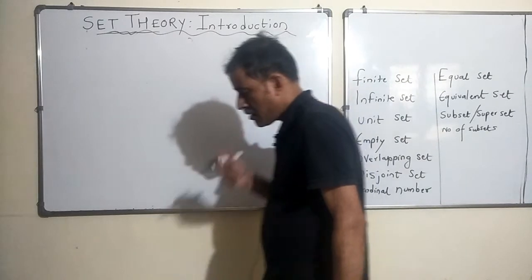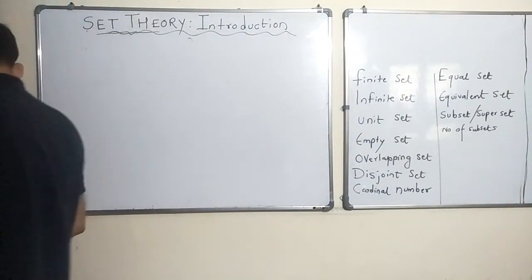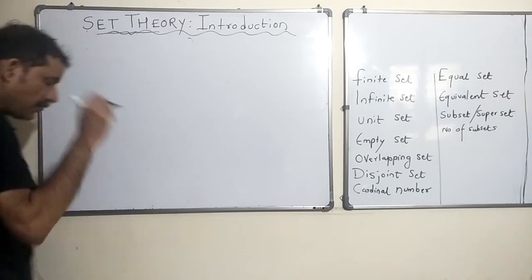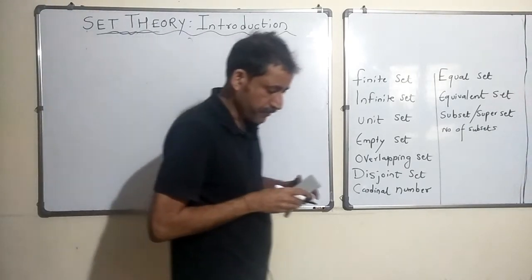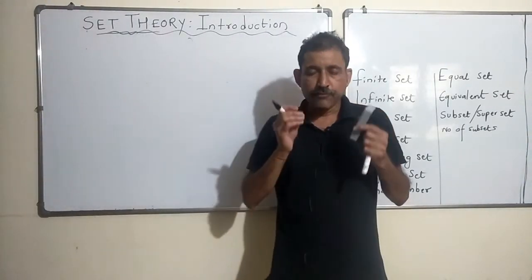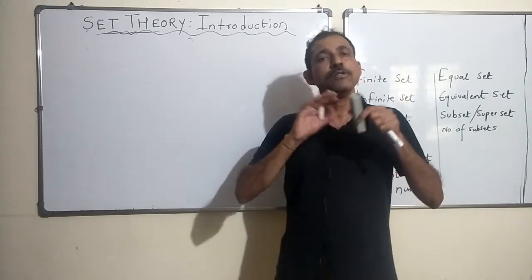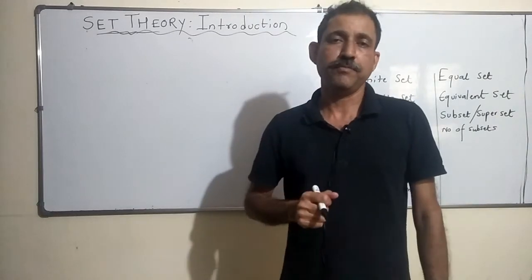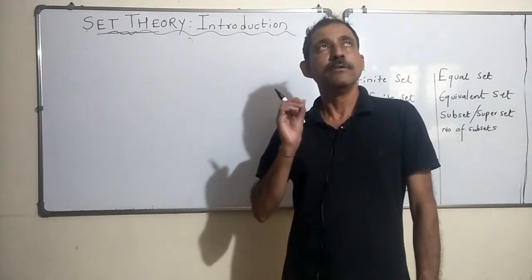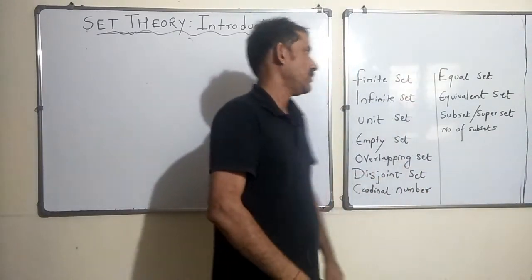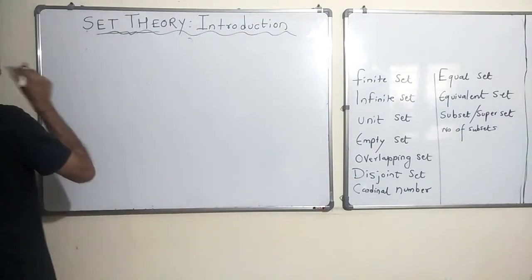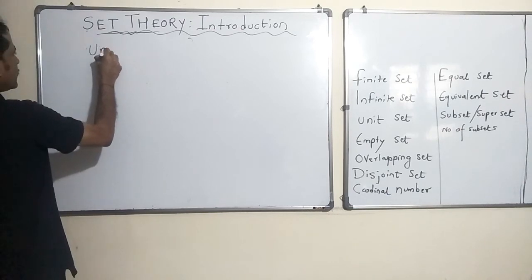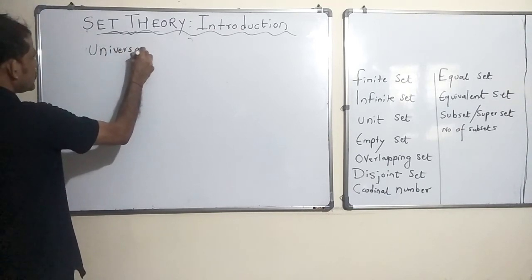Now, universal set. In a given problem, there would be a set which has all the possible elements which are relevant to that problem. That set is called a universal set. Let us write it down, universal set.